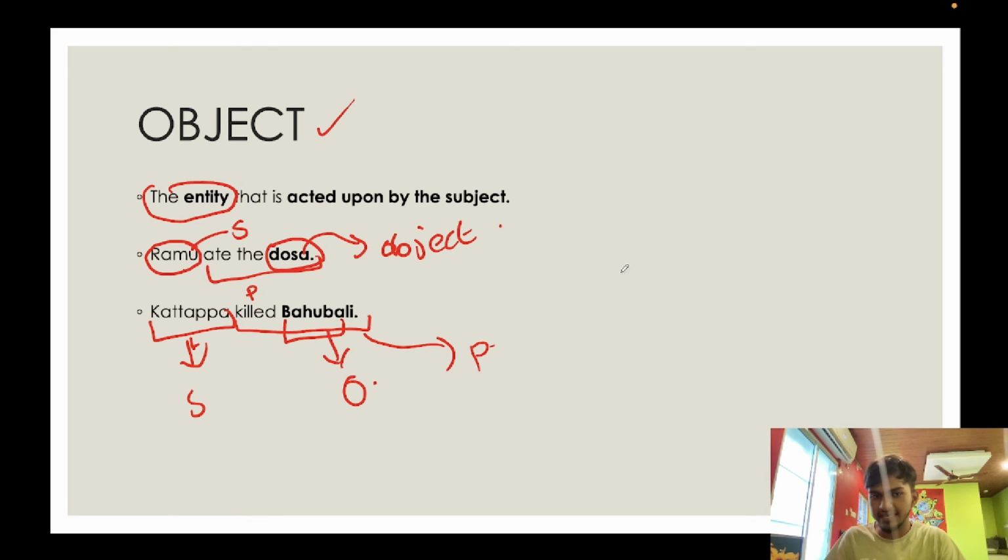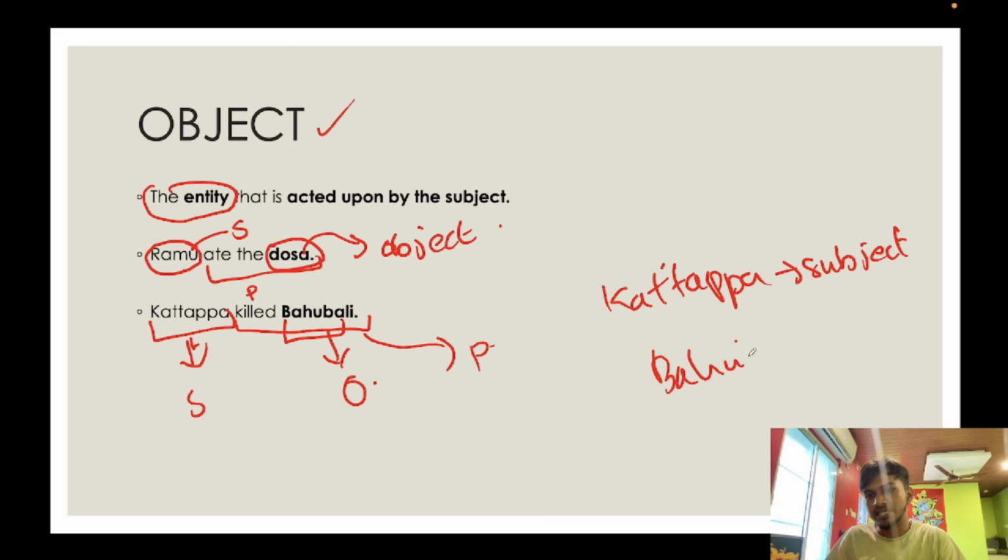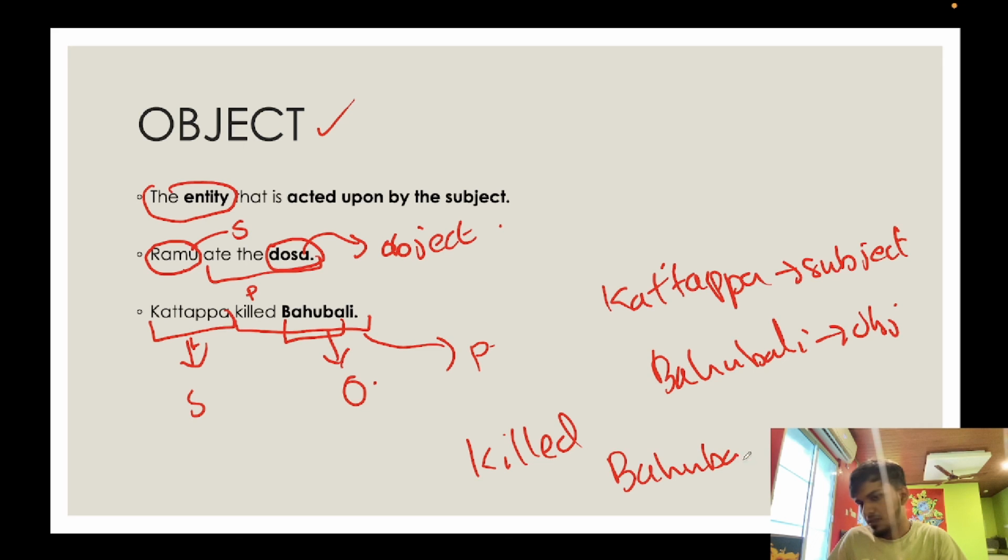The predicate. See here, Katappa is the subject. Bahubali is the object. And killed Bahubali is what? The predicate.